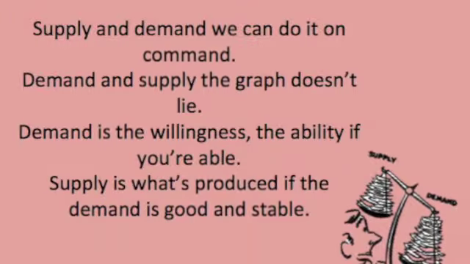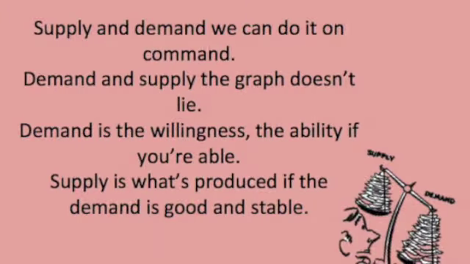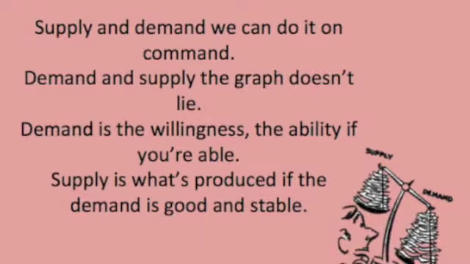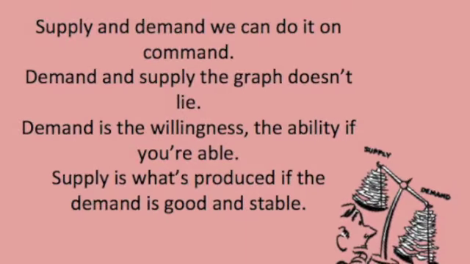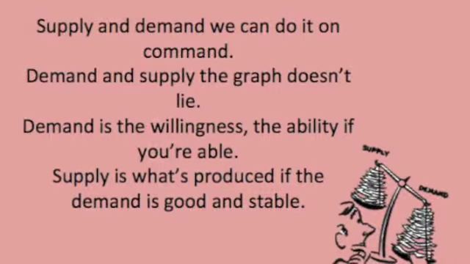Supply and demand, we can do it on command. Demand and supply, the graph doesn't lie. Demand is the willingness, the ability if you're able. Supply is what's produced if the demand is good and stable.